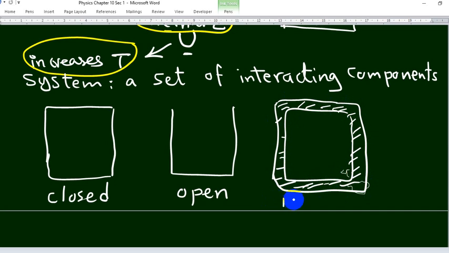What's the difference between the closed, open and isolated? In the open system, matter and energy can be exchanged.